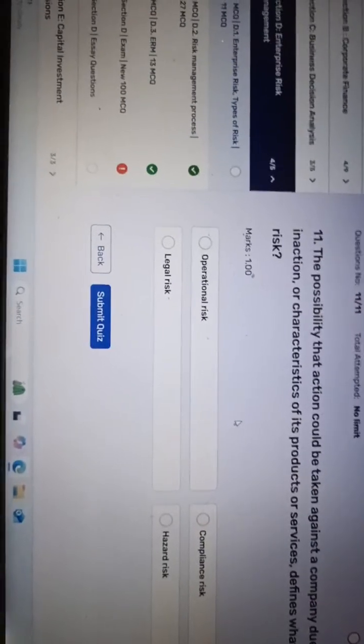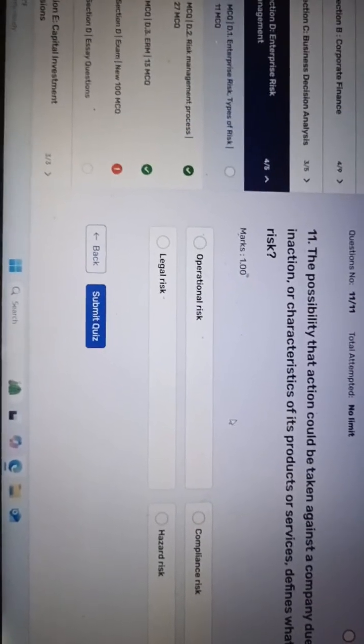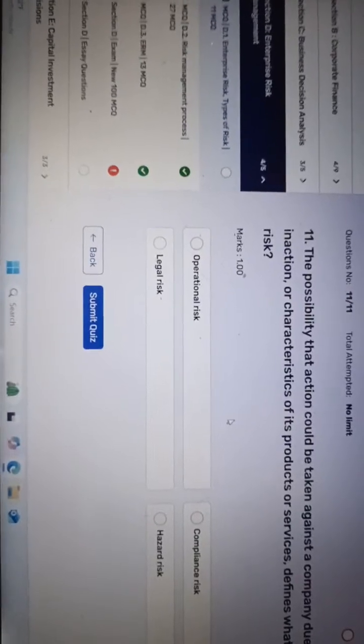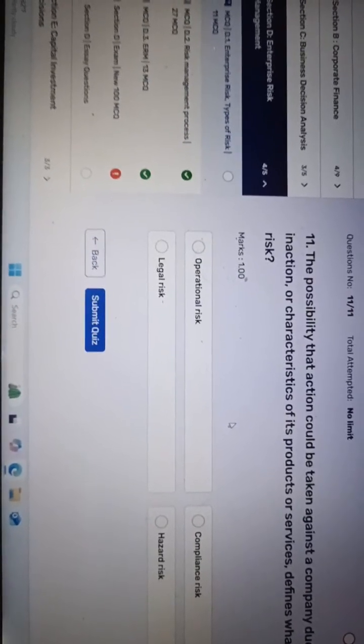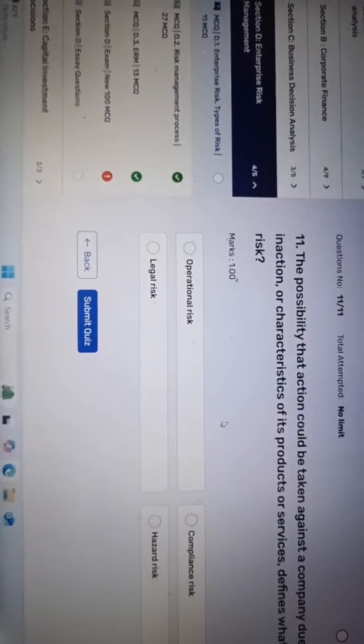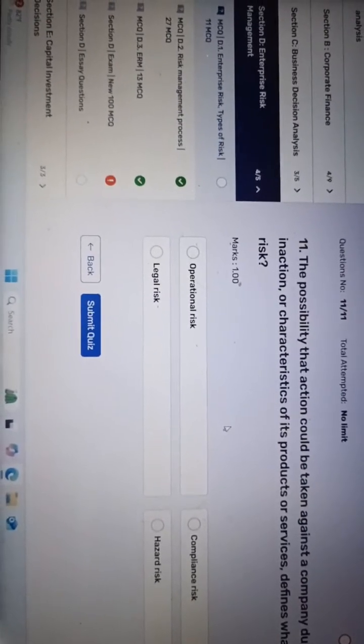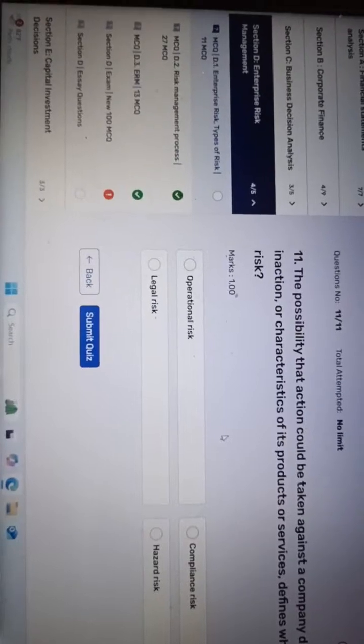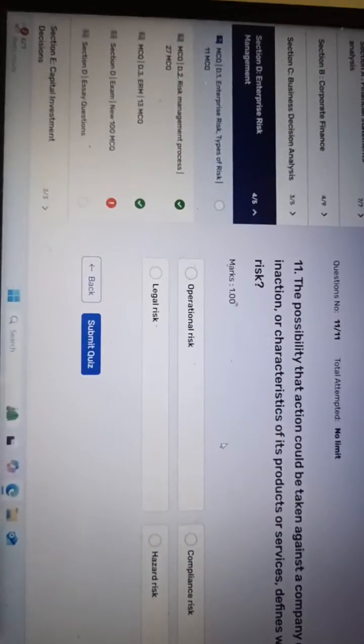Operation risk action cannot be taken. Compliance risk, there can be. Legal risk, there is also a chance. Compliance risks and legal risks.